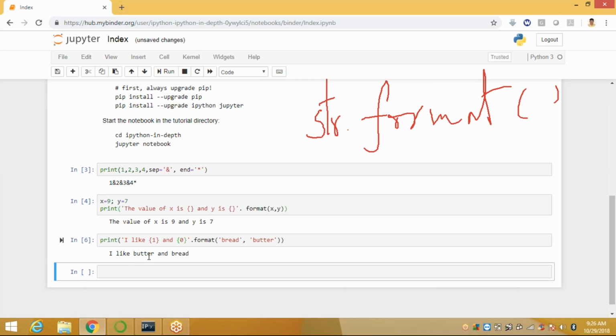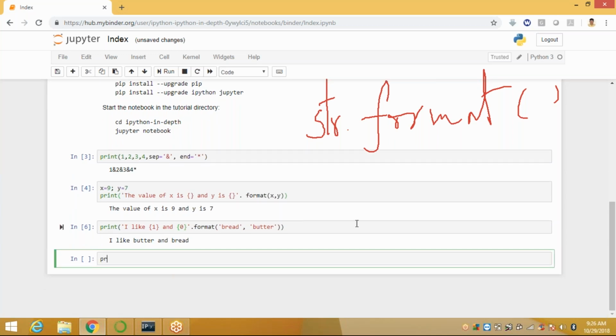So this is the way you can use the print output function. Okay, and you can write like this: print, hello, I'm passing in the first placeholder name, next placeholder greeting, dot format.